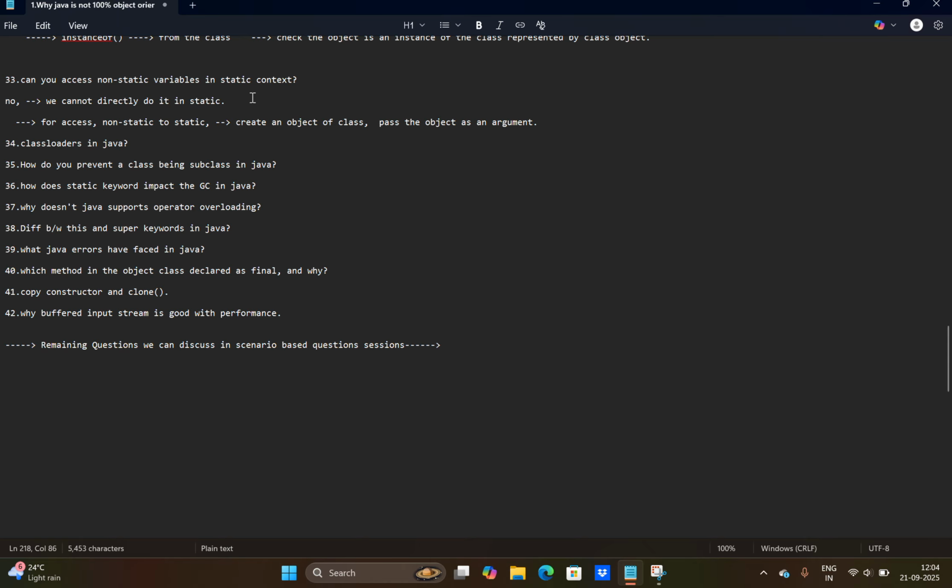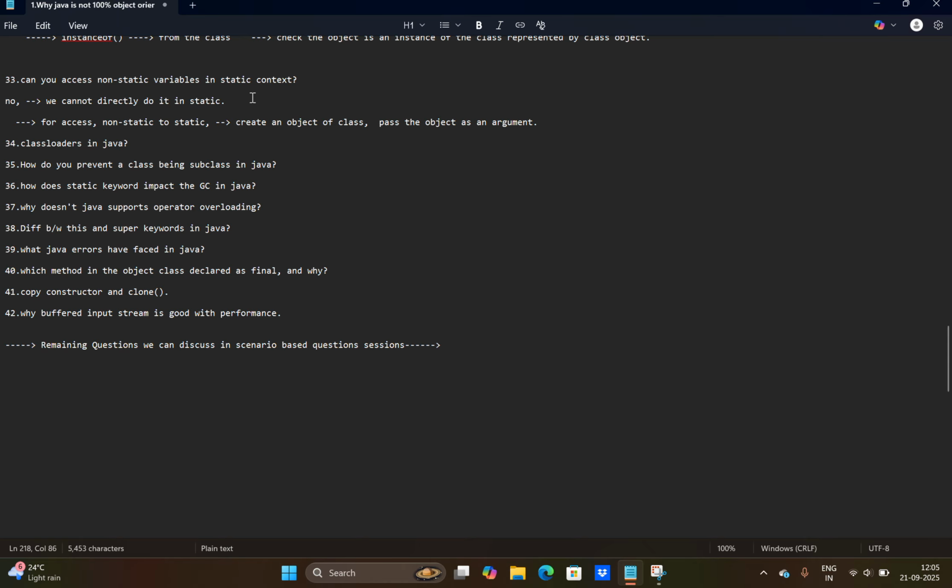Coming to class loaders, there is a system class loader, application class loader, and bootstrap class loader. The system class loader is nothing but a starting point of code. In the bootstrap class loader, the JVM, Java runtime environment, uses code when it converts from bytecode to native code. It all comes from the bootstrap class loader only. Coming to the system class loader, based on the system paths we are giving, that will be included in the system class loader.